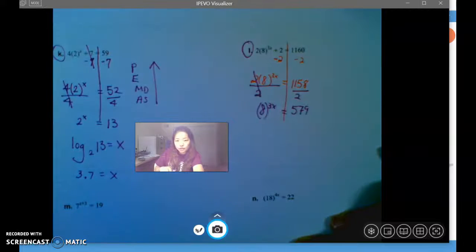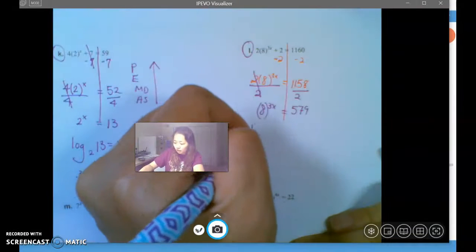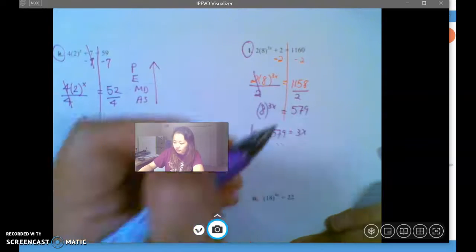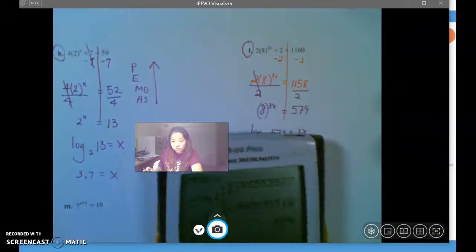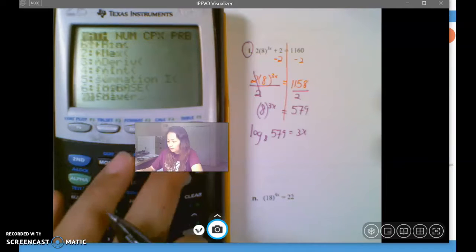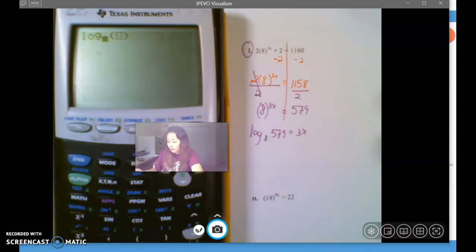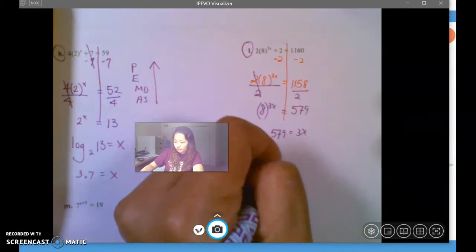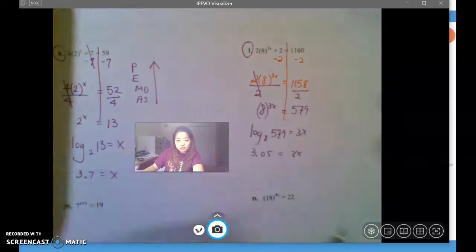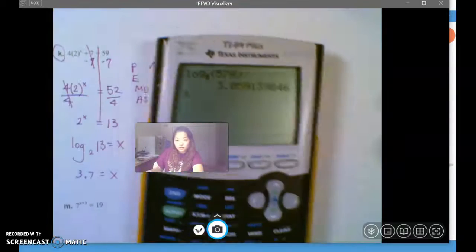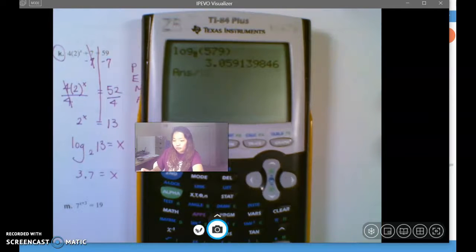So now we should change into the logs. Log with base 8, 579 equals 3x. So, come my trusted calculator. Log base 8, 579, 3.059. So I'll just call it 3.05 3x. And then the last part, divide that by 3. So here, use that, divide 3, enter,